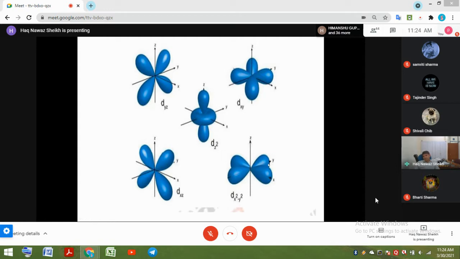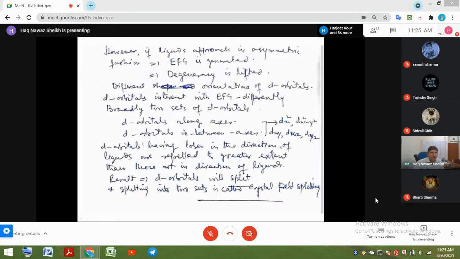So there are two orbitals aligned along the axes and three orbitals aligned in between the axes. So if the ligands approach in an asymmetric fashion, an electric field gradient is generated, and consequently the degeneracy is lifted.